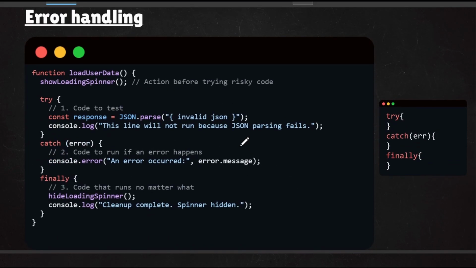So this is a simple code that I have put over here so that you can understand how the error handling code works. So first of all, here I have a function. You can see here, from here to here.